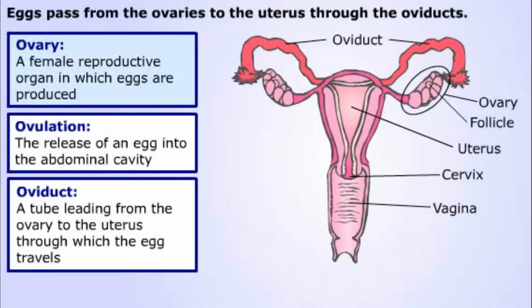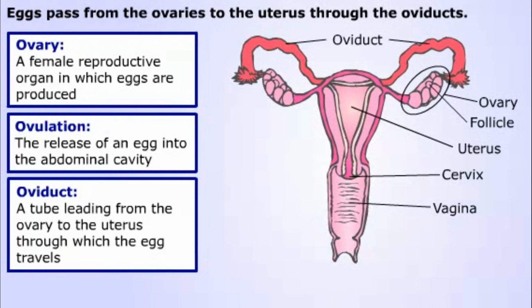In vertebrate animals, 2 ovaries are attached in the abdominal cavity by connective tissue. Each ovary contains many follicles. By the process of ovulation, an egg is released into the abdominal cavity near the opening of a paired tube called the oviduct. The egg moves down the oviduct guided by muscular contractions or the movement of cilia lining the oviduct. The 2 oviducts join the uterus, which connects to the vagina. In most non-human vertebrates, the oviduct joins to a common opening that serves for excretion as well as reproduction.